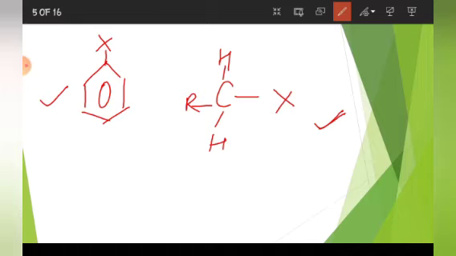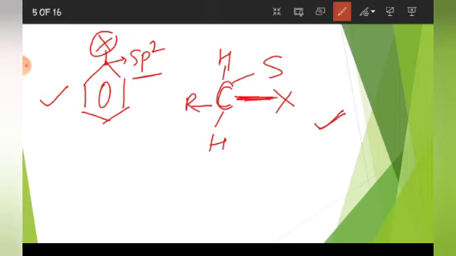Now if you see this, it is an sp2 hybrid carbon atom. This X is attached to that carbon which is sp2 hybrid, but in this case the carbon which is attached to X is sp3 hybrid.